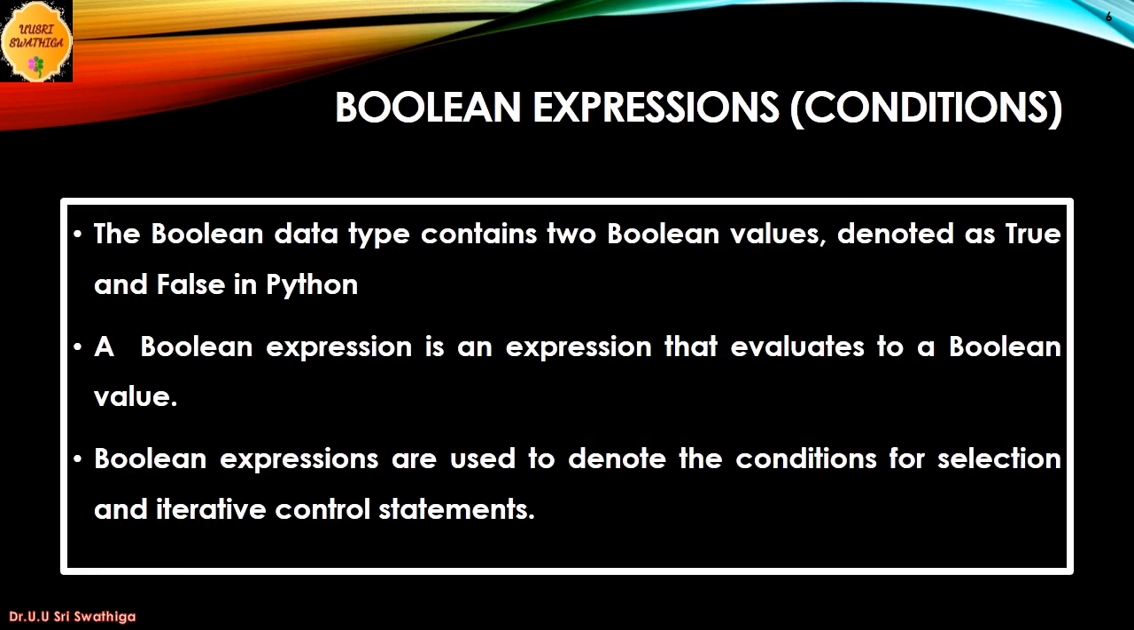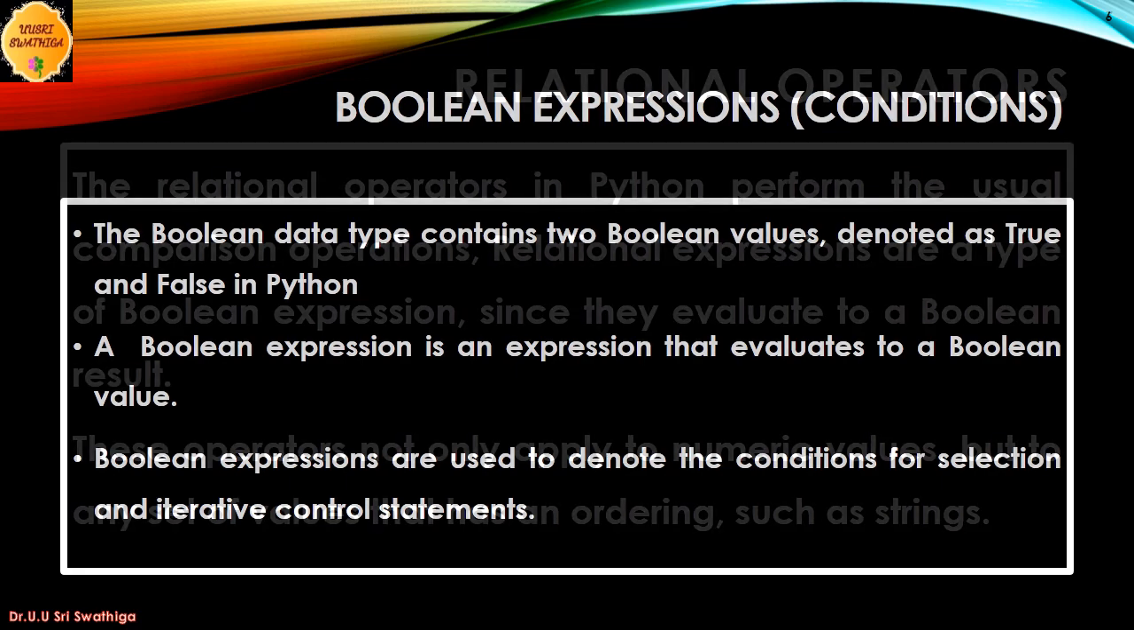Boolean expressions, conditions. The Boolean data type contains two Boolean values, denoted as true and false in Python. A Boolean expression is an expression that evaluates to a Boolean value. Boolean expressions are used to denote the conditions for selection and iterative control statements.